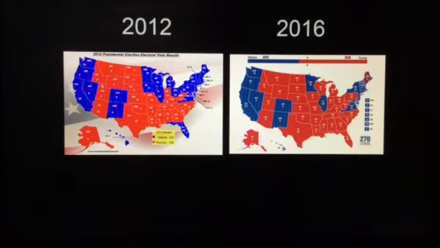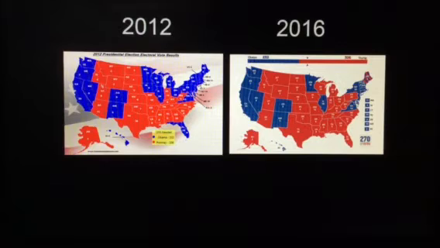Pennsylvania with 20, Ohio with 18, that's 38. Then you add 16 from Michigan, 54. Add 10 from Wisconsin, that's 64. So President Trump won those four big states by less than 80,000 popular votes, but took 64 big electoral votes.